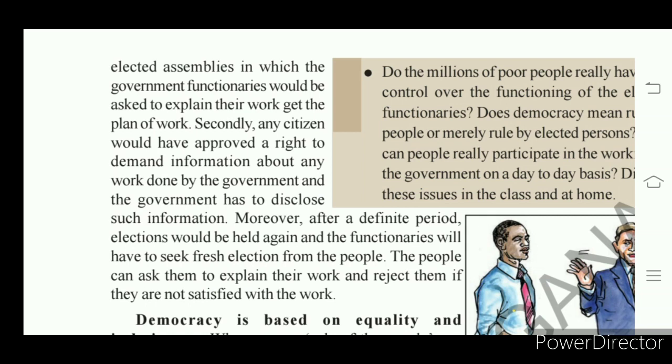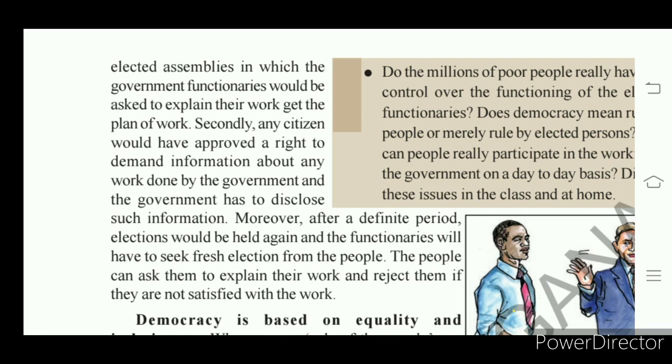Understand? We are supreme, they are not supreme. We have given power to them to rule us. They are our servants. Okay, we have given a chance to them, right? So that we should get information. We have the right to ask questions to all these representatives. So this is one important function we find in democracy.